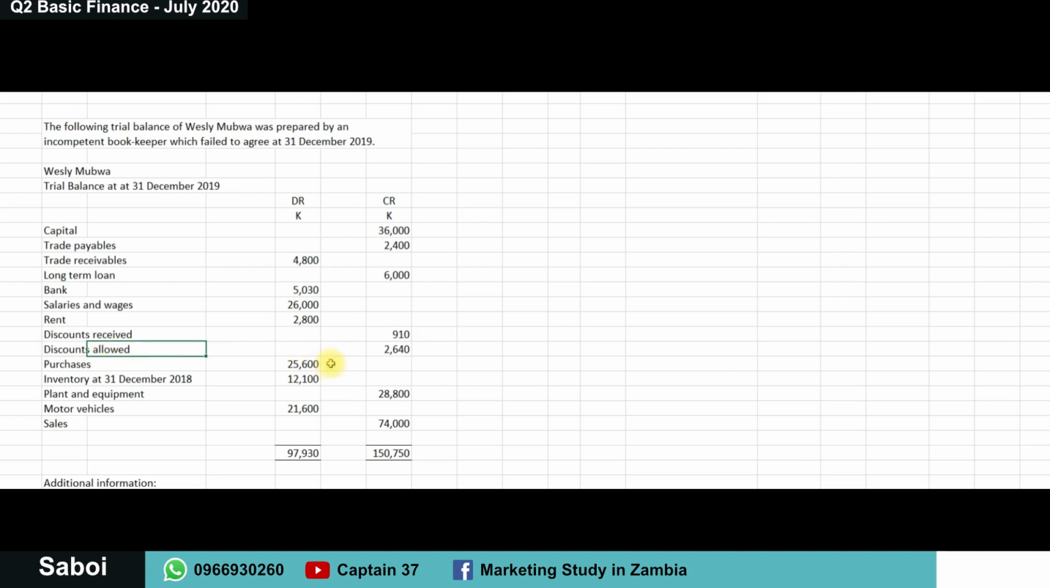Discounts allowed. Okay, it's an expense on our side. We give people a discount, meaning we are incurring that cost, and so we move that here. Purchases. Okay, purchases we have received, we have bought, so increase our assets, so it's debited. Inventory, correctly debited. Plant and machinery, it's credited. No, plant and machinery should be debited. Motor vehicles, we have cars, that's fine, correctly debited.